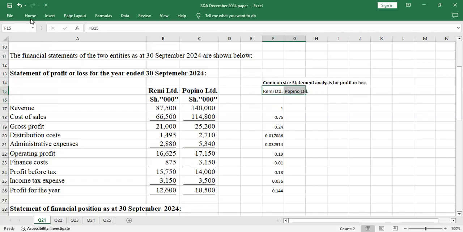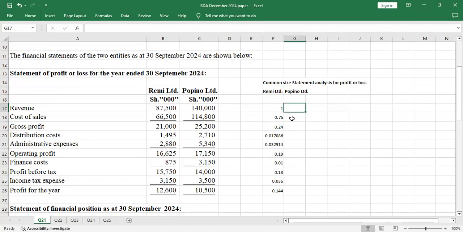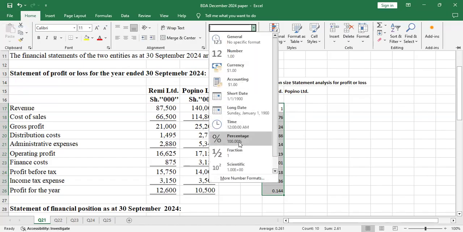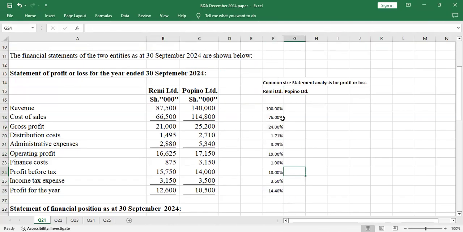I'll also bold this. Then I'll change this into percentage. Just highlight, go to Home, where there's General, then change everything into percentage. So by that, I'm done with the common size statement analysis for profit or loss for Remy Limited.